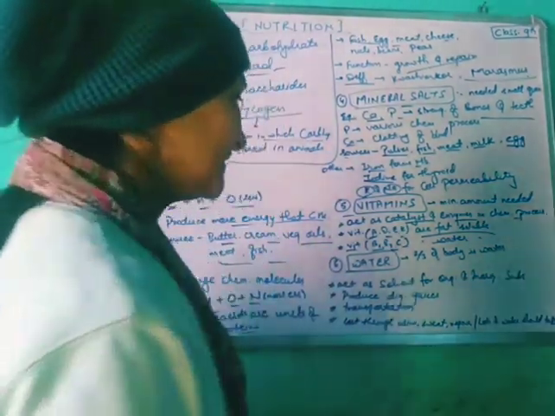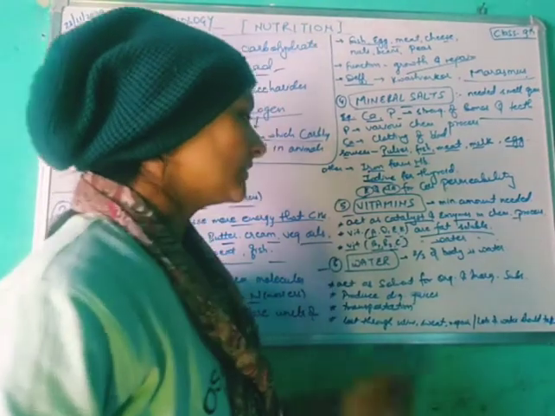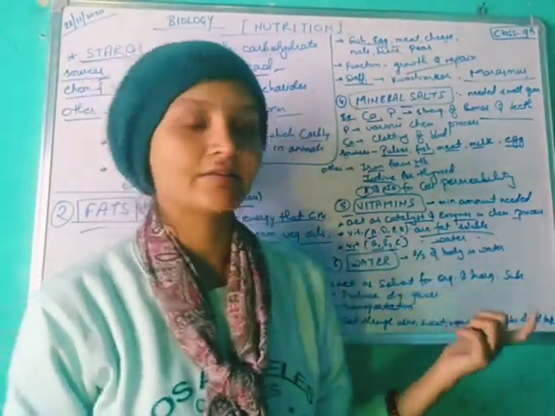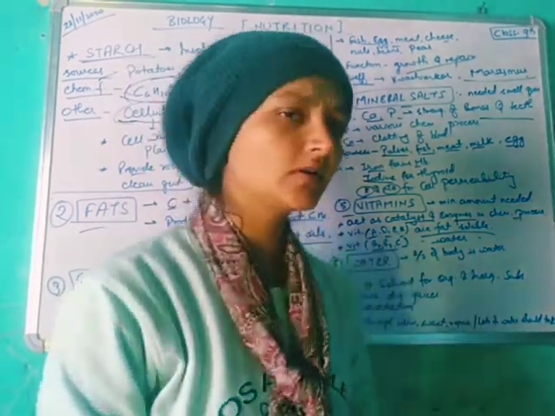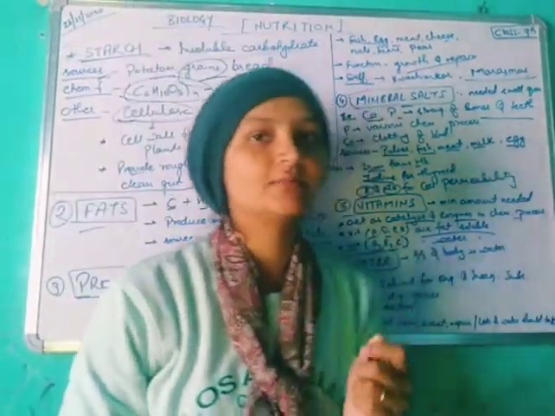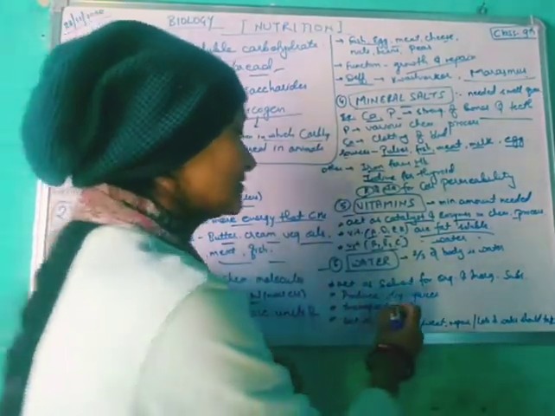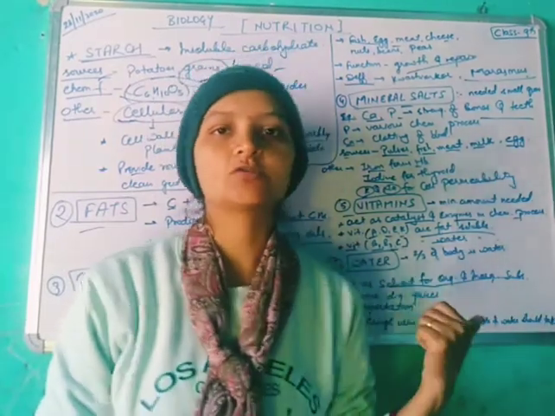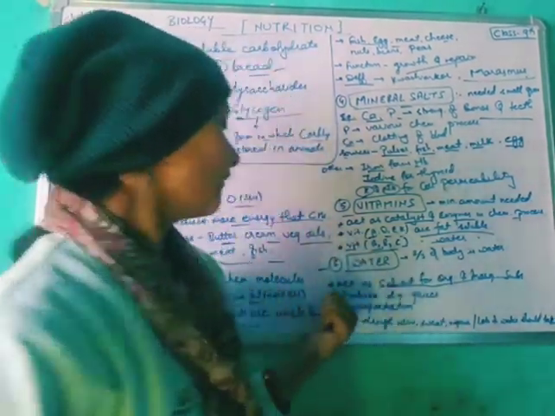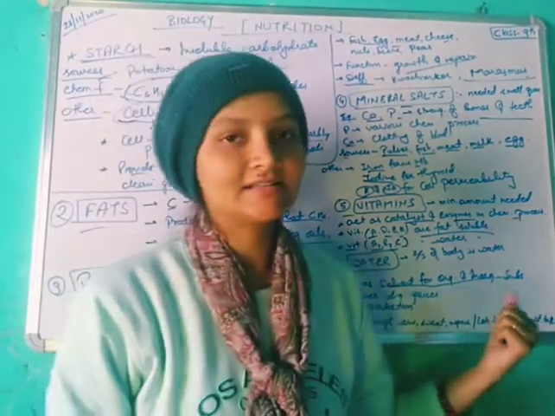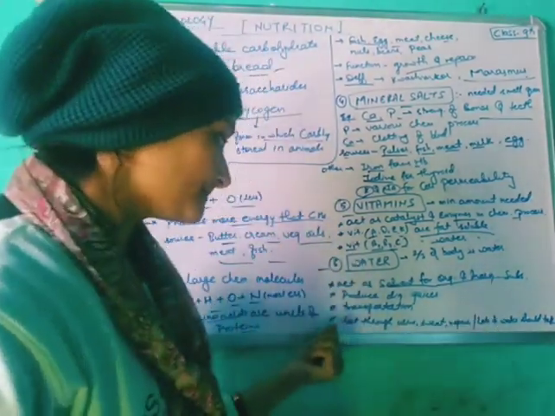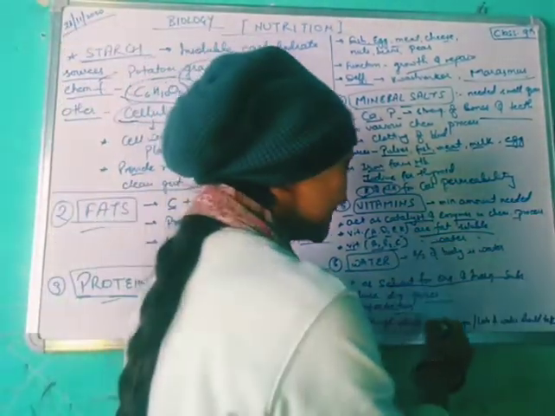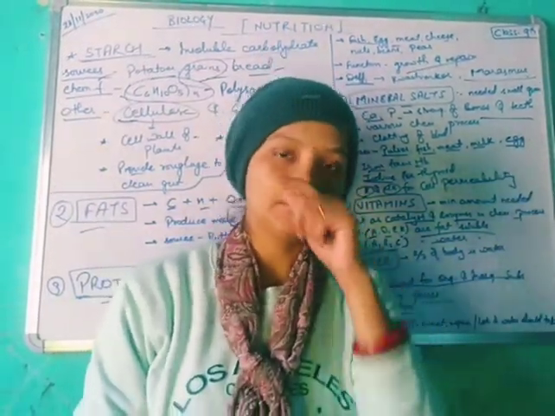The last class is water. Two-thirds of our body is water, that means about 75% of our body is made up of water. So water is very important. It acts as a solvent for the many organic and inorganic substances in our body. It helps in producing digestive juices and in transportation of blood.